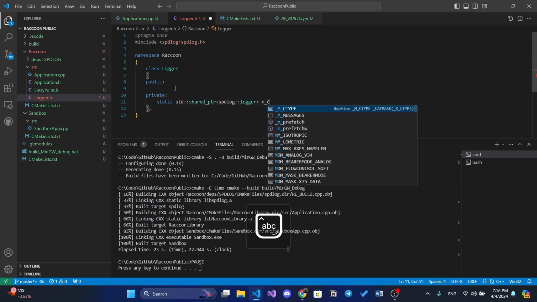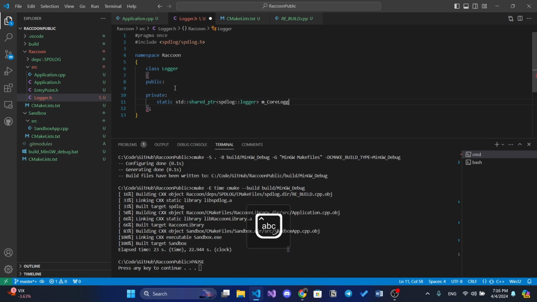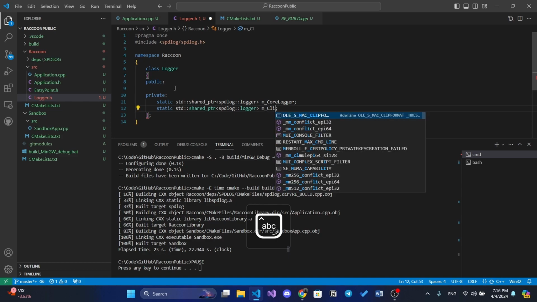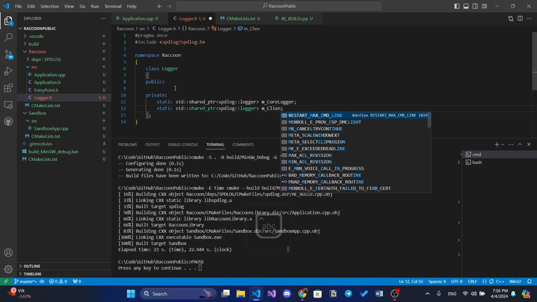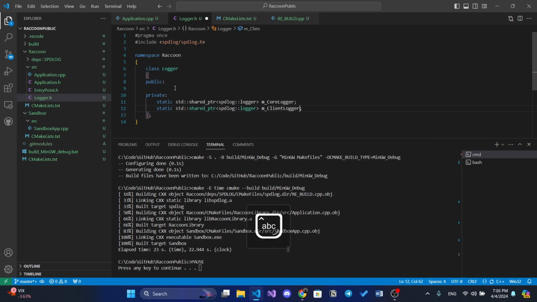So we will call it core logger, and there will be one core logger and one client logger. It will be useful for the future because we need a separation between core loggers and client loggers. Client logger will be used for our game logger, and core logger is just for our game engine logger.